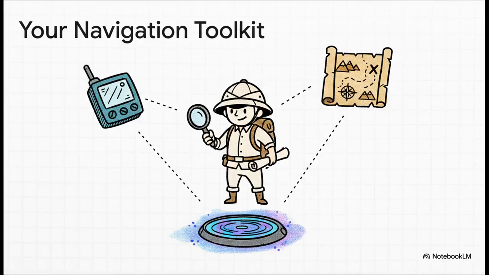The best way to think about it is like this. pwd is your GPS. It tells you exactly where you are at all times. ls is your map. It shows you everything that's around you. And cd is your teleporter. It zaps you wherever you want to go. So GPS, map, teleporter. Simple, right? Let's break them down one by one.